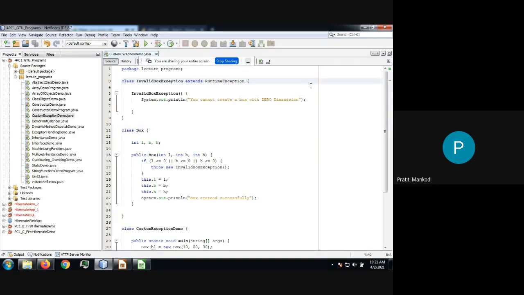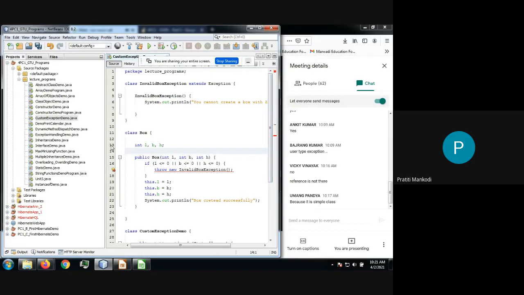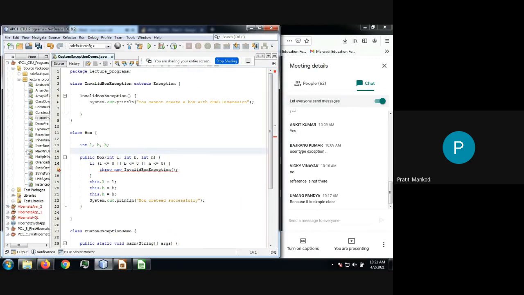Let us see the example of keeping it checked. Now when I keep it checked, I need to inform the compiler for sure, in two ways. Which are the ways to inform the compiler regarding the exception?